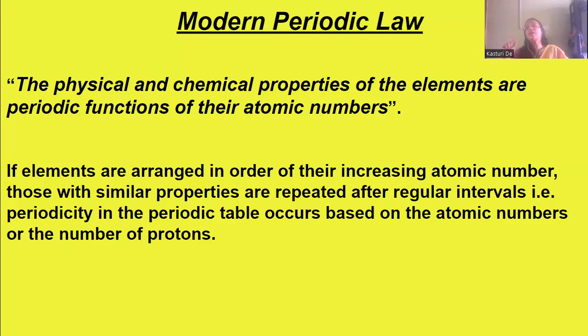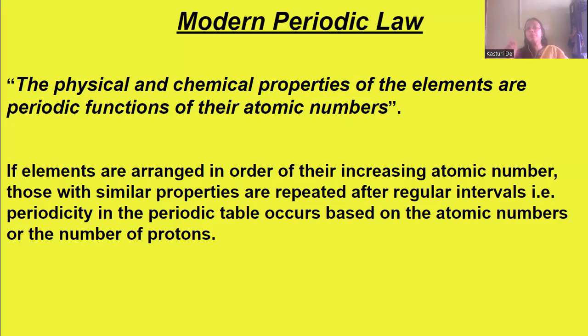The physical and chemical properties of the elements are the periodic functions of their atomic numbers. If elements are arranged in order of their increasing atomic number, those with similar properties are repeated after regular intervals.